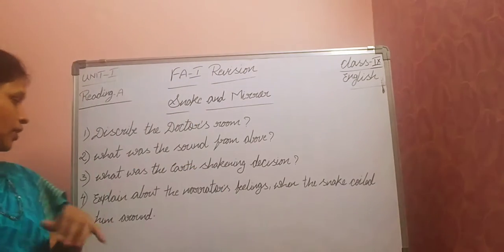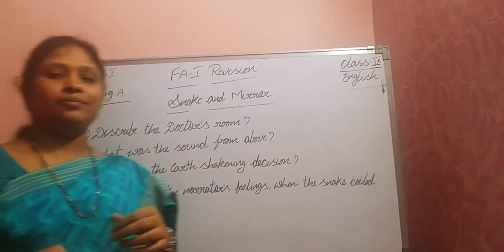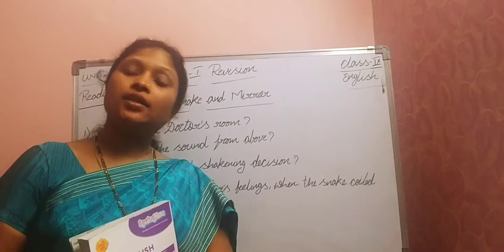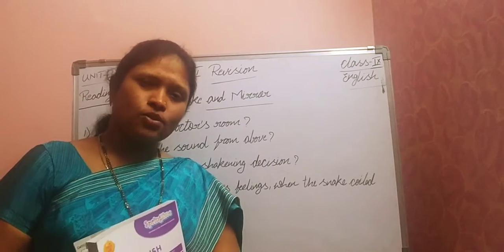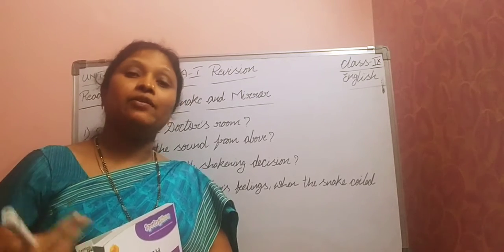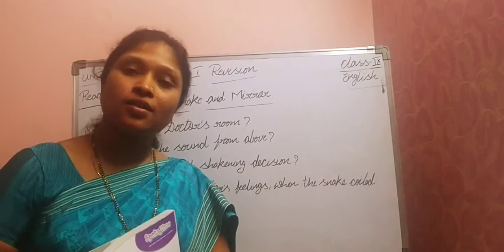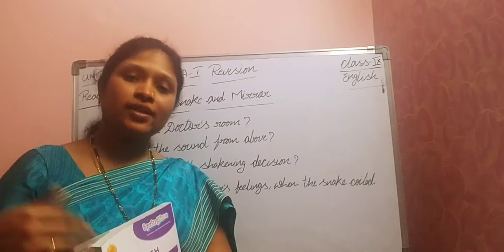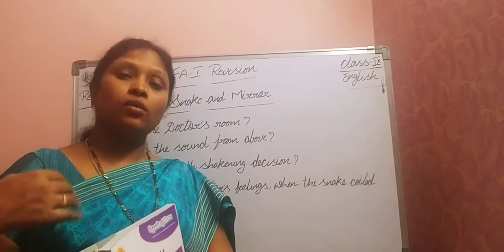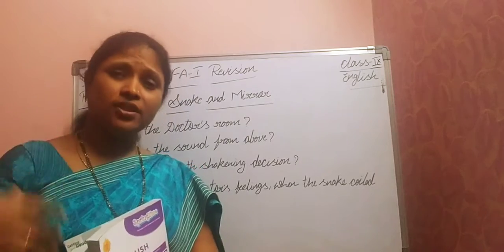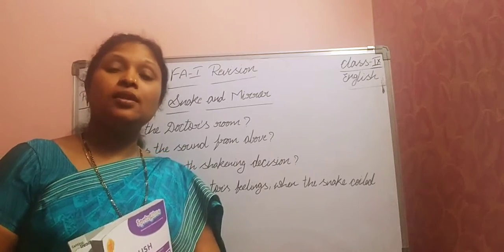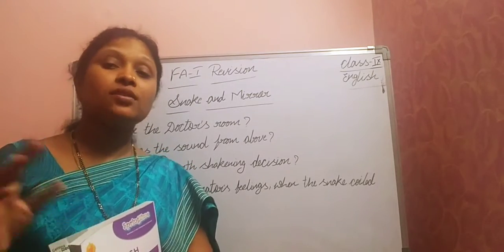Okay, next. What was the earth shaking decision? So we know that the author took one decision. Actually, we discussed that there was one mirror in his room, right? So when he saw the mirror, it's quite natural, right? Even if we see a mirror, we can't control ourselves. We go and look at ourselves like that. So what happened? The author also went near the mirror and started looking at himself in the mirror. And he was a doctor, he was a bachelor. Bachelor means he didn't get married, he was not married.